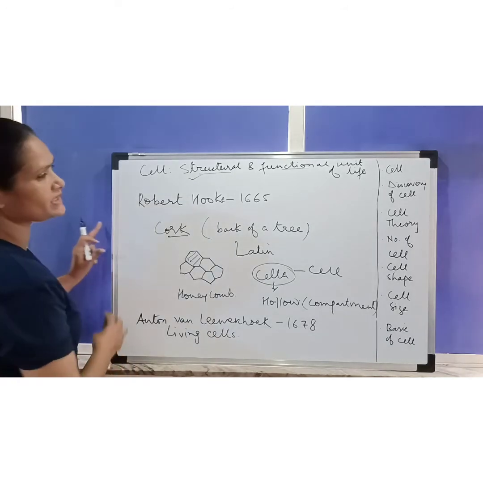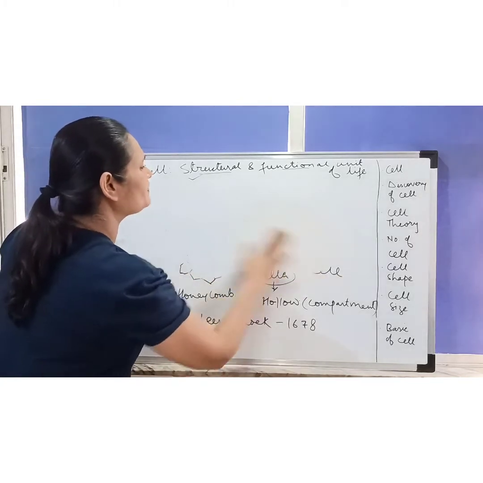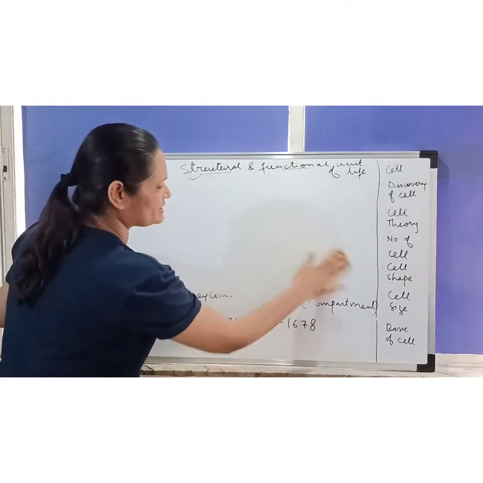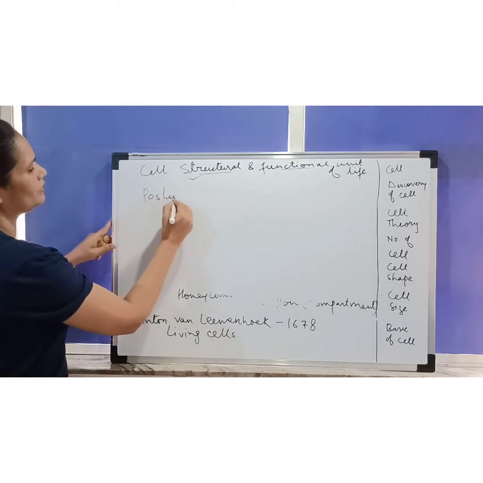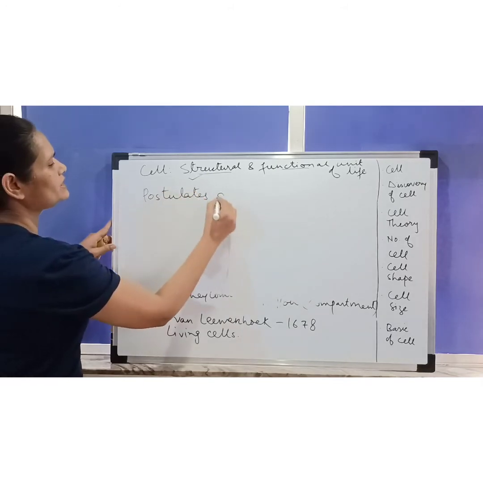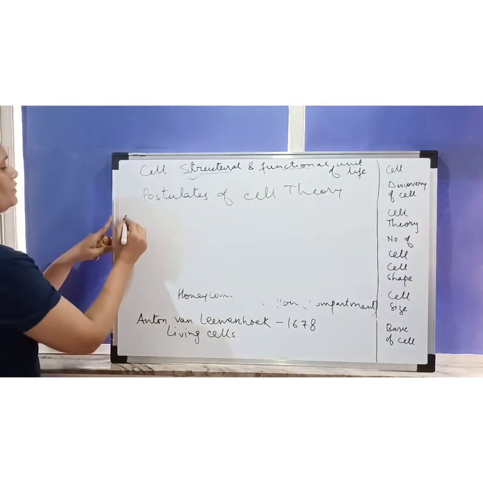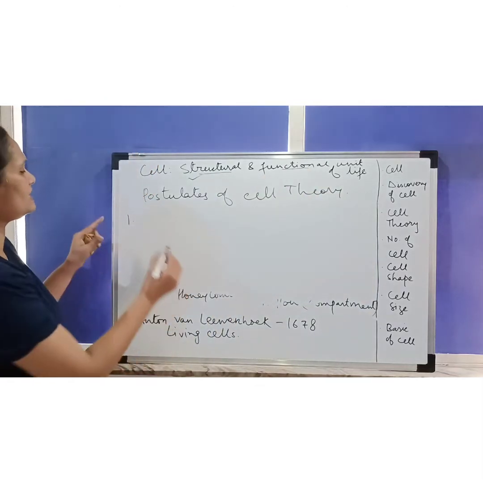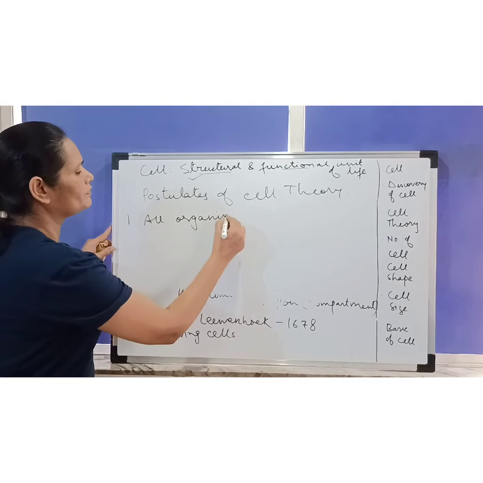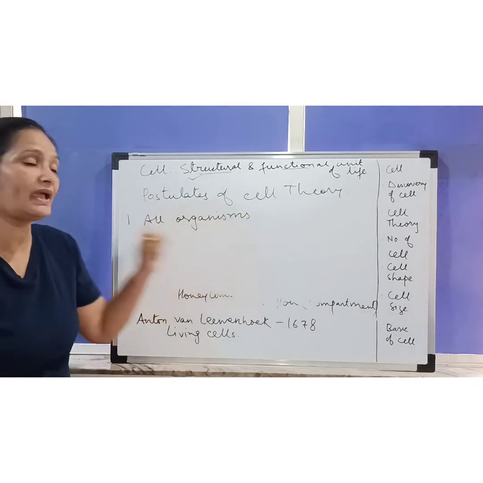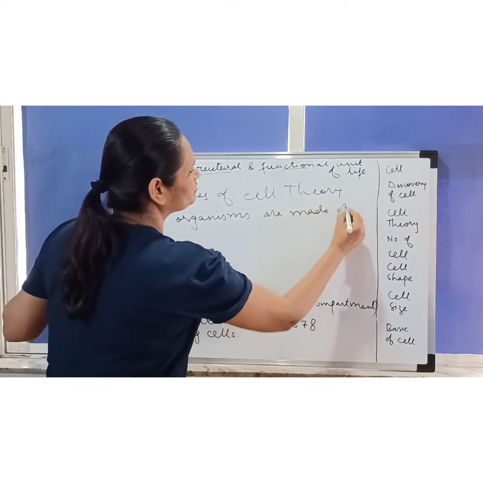Now, after this, we'll discuss the cell theory. The cell theory has got certain postulates. So what are the postulates of cell theory? Now, the first postulate of the cell theory is that all organisms, be it plant or animal, are made up of cells.